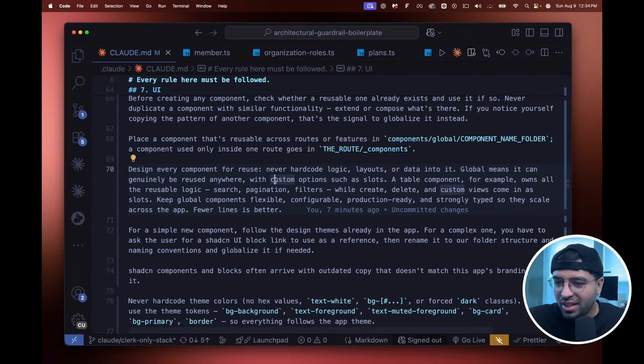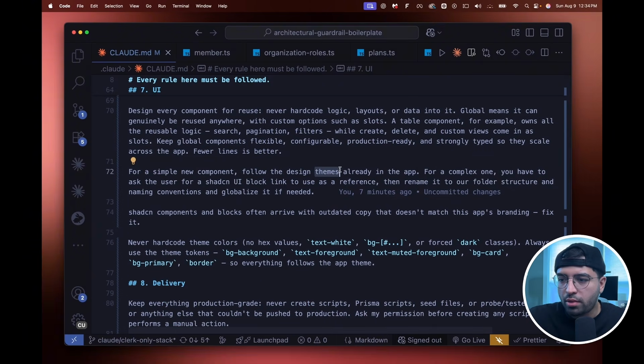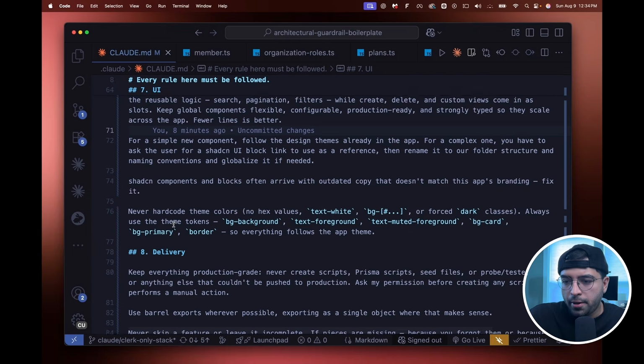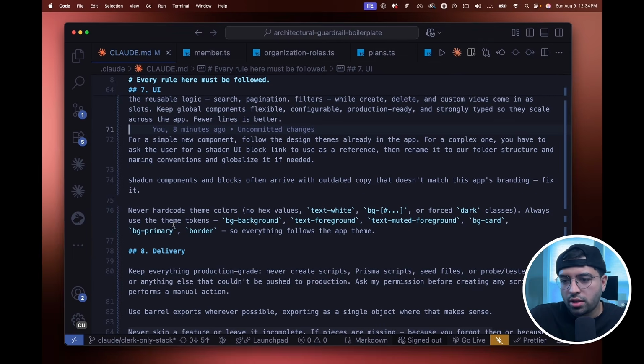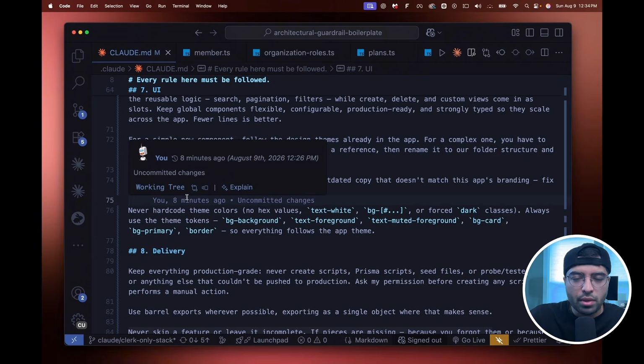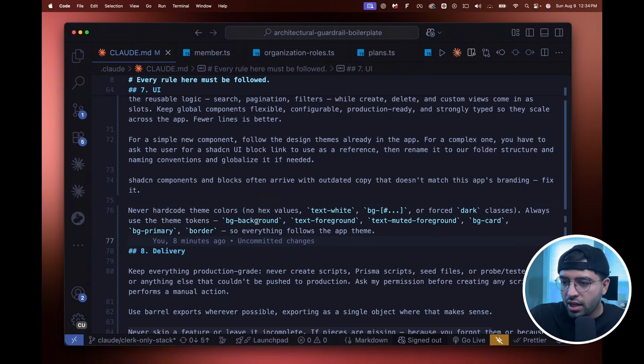Makes total sense. Cool. Next, for any new component, follow the design themes already in the app. Designing is a whole different thing, guys, but maybe we can have another course on that. If you look at most of my applications, they look nice, and the reason they look nice is because I don't like to give AI full creativity. I give it some direction, and we'll get to that later. Just let me know in the comments below if that's something you value. The next most important part, I'll give you one design hack here: essentially, I do not like to hard code any types.